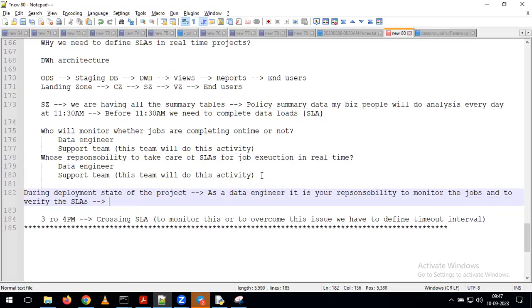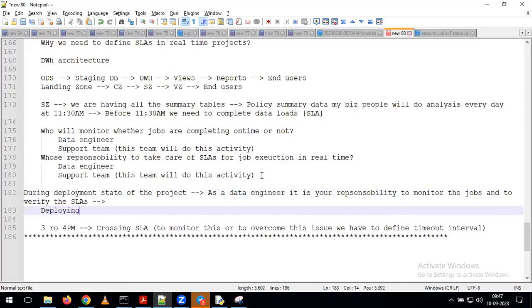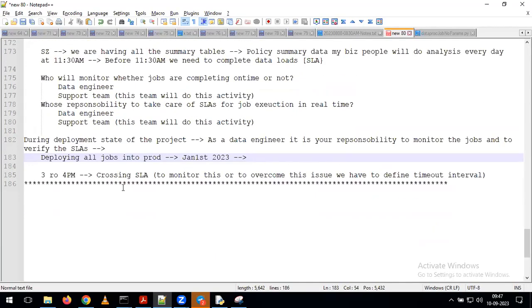Say you are deploying all jobs into prod on January 1st, 2023.